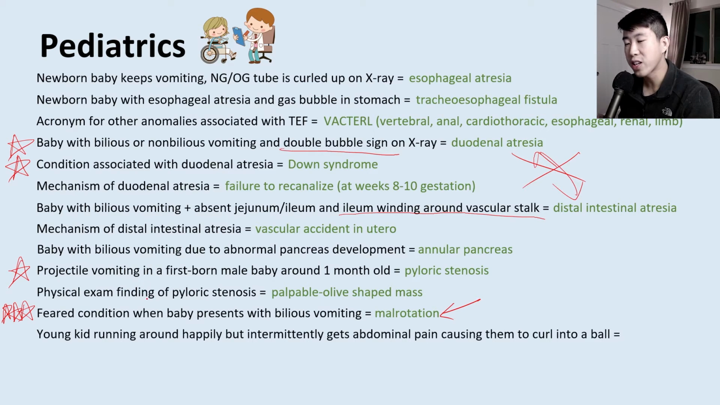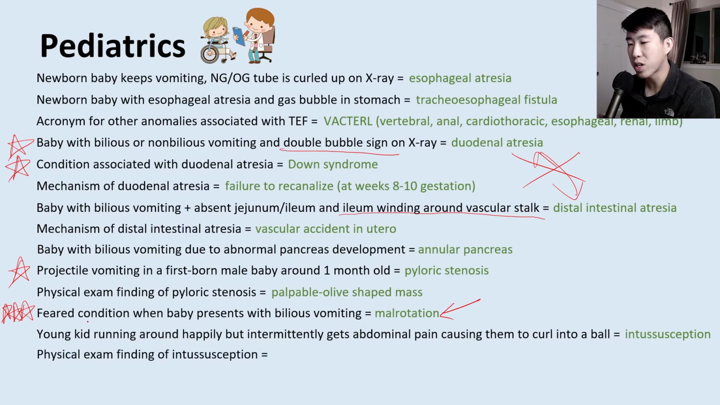What about if you have a young kid that's running around happily, but intermittently gets abdominal pain that causes them to curl into a ball? This is a very classic description. They're very fine. All of a sudden, they get cramping abdominal pain. Then they're running around again, fine again right after that. That's going to be describing intussusception, which is when one of your bowel loops kind of telescopes into the other bowel loop. And then what is a physical exam finding of intussusception? That's going to be a sausage-shaped mass or target sign on ultrasound.